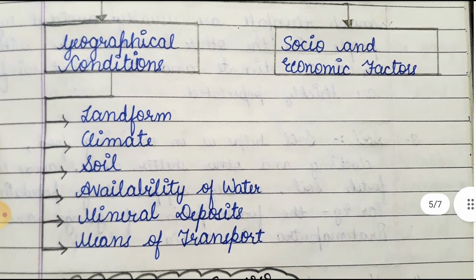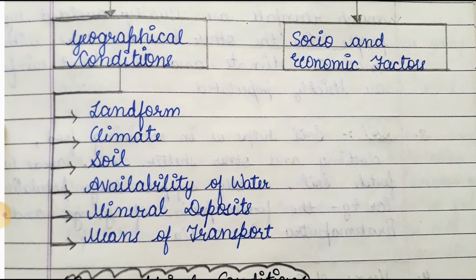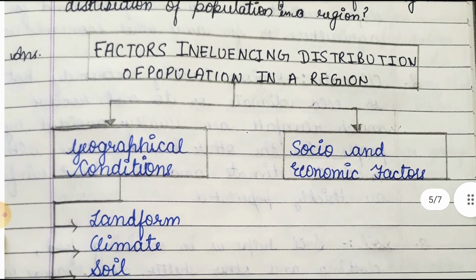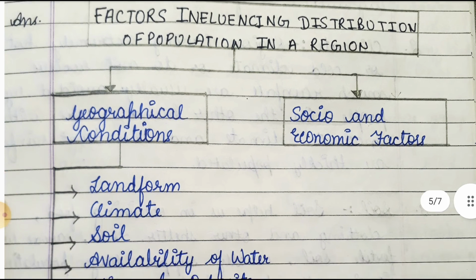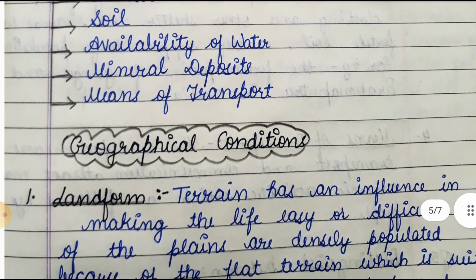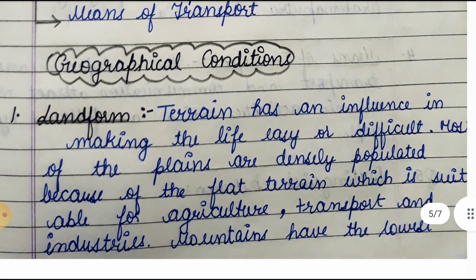And in geographical conditions, the things that come under this are landform, climate, soil type, availability of water, mineral deposits and means of transport. So these are the geographical conditions which are the factors influencing the distribution of a population in a region. Now friends, let's discuss the geographical conditions.